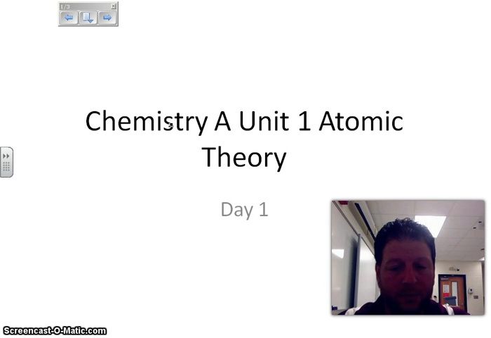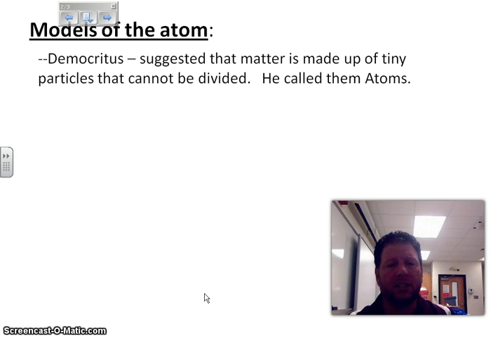Good afternoon. This is Chemistry A, Unit 1, Atomic Theory, Day 1. Today we are going to talk about the two models of the atom as required. The first model is by a gentleman by the name of Democritus, and the second one is by a man by the name of John Dalton. First of all, Democritus.